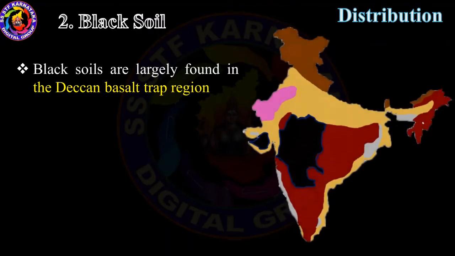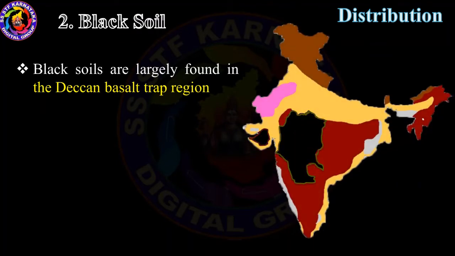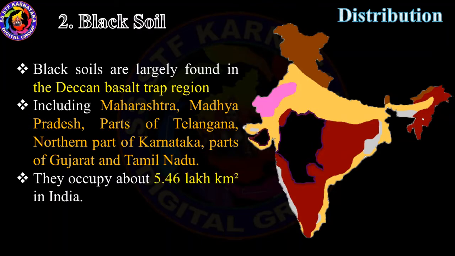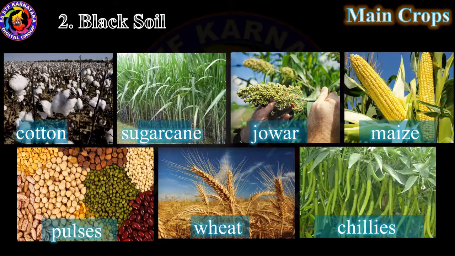Distribution of black soil. Black soils are largely found in the Deccan Basalt Trap region. Children, observe the map. Black soils are found in the Deccan Basalt Trap region, including Maharashtra, Madhya Pradesh, parts of Telangana, northern part of Karnataka, parts of Gujarat and Tamil Nadu. They occupy about 5.46 lakh square kilometers in India. Main crops grown in black soil are cotton, sugarcane, jowar, maize, pulses, wheat, chilies, etc.